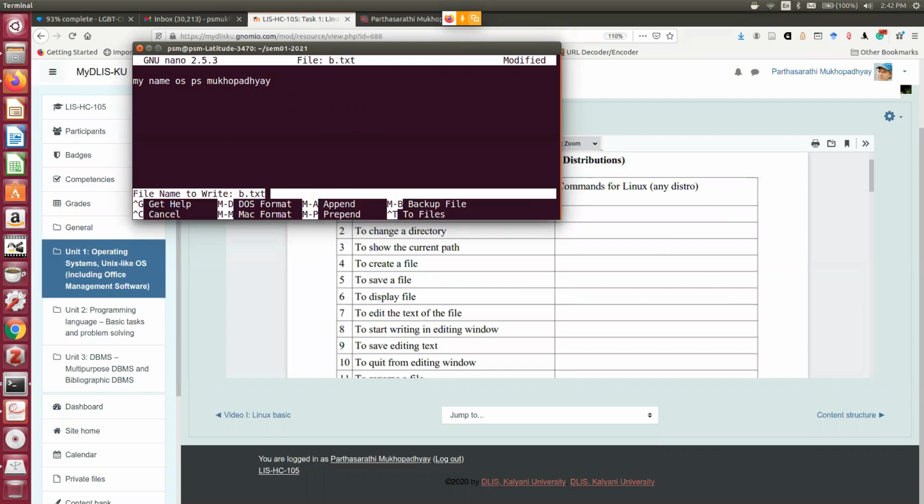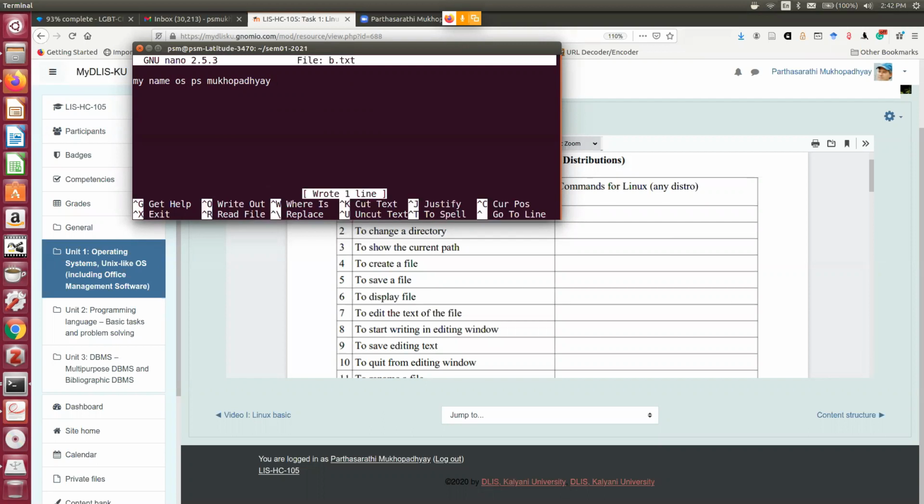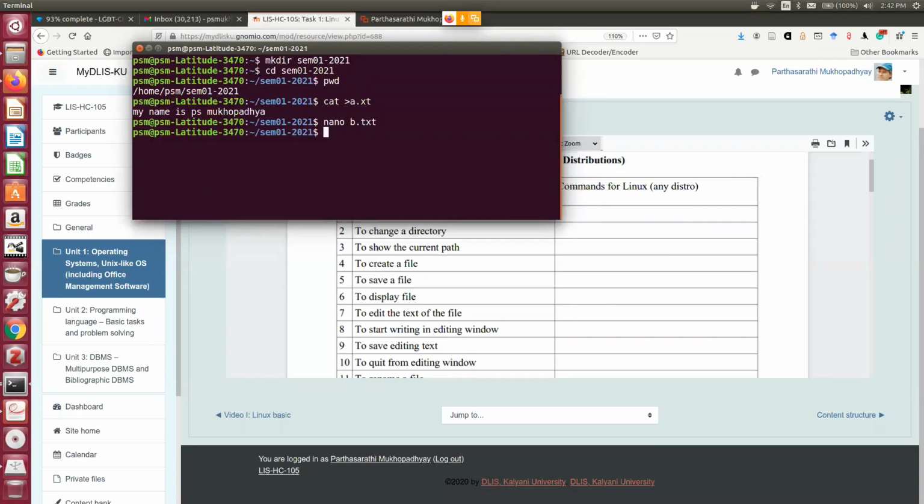Then you just press enter to confirm that this is the name of the file. Then I can exit by giving Control X. This caret sign actually stands for Control. Now you can see that I have two files, a.txt and b.txt.